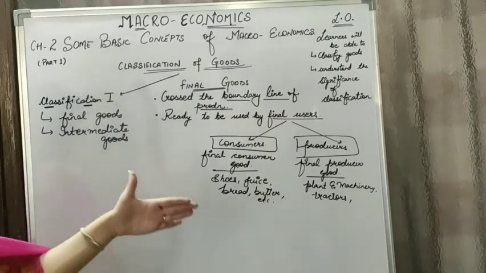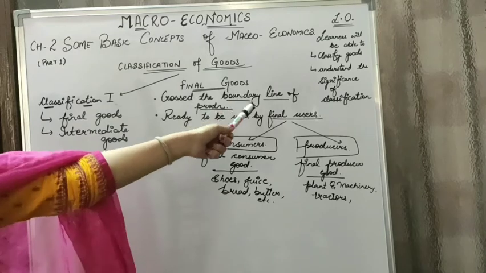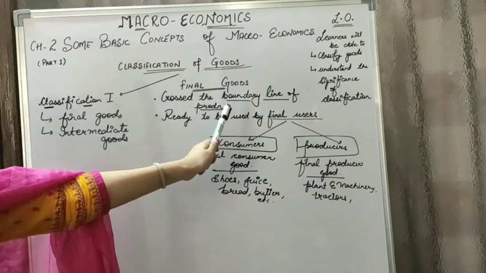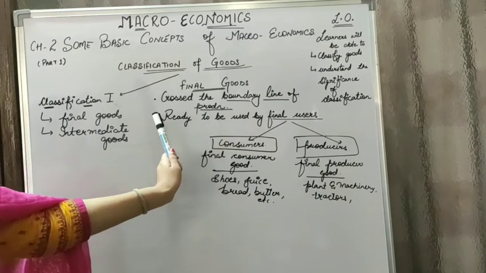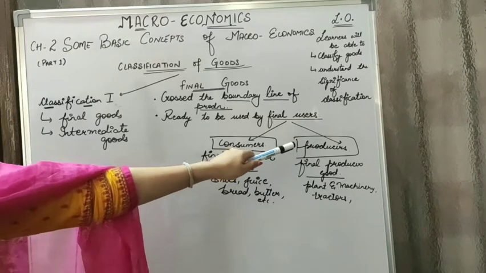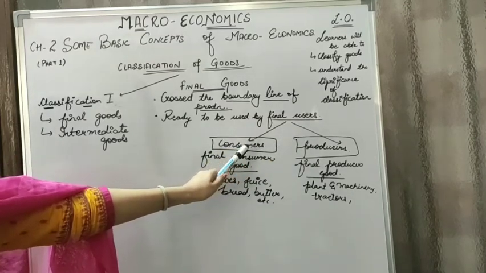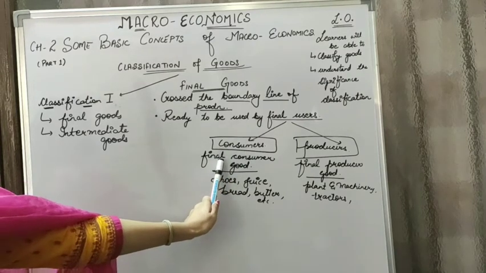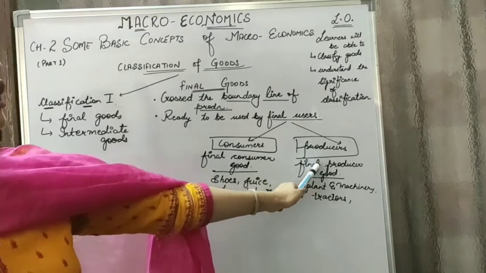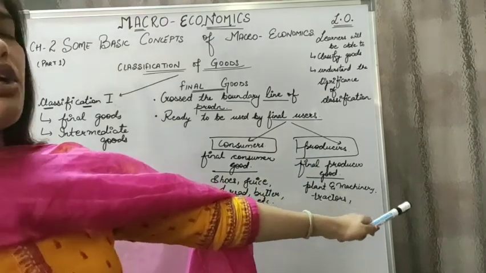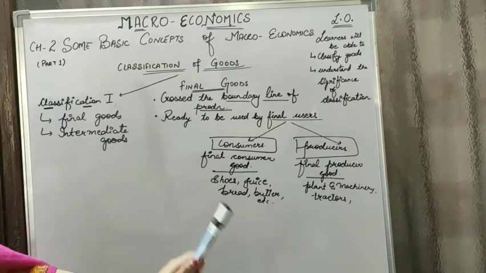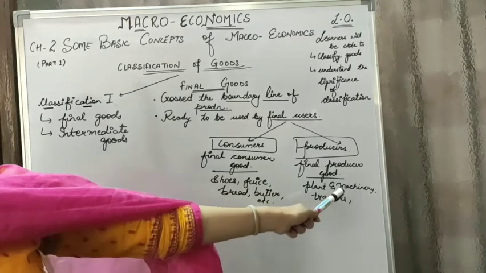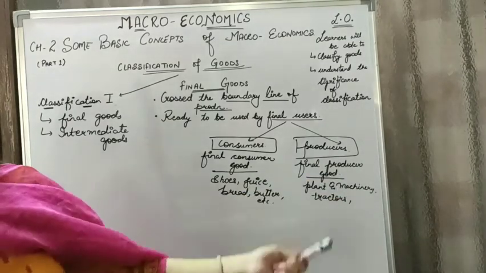So I repeat, what are final goods? Final goods are the ones which have crossed the boundary line of production. That is, the process of production is over for these goods. No value can be further added to these goods, and they're ready to be used by the final users. There are two types of final users here. Either it can be used by a consumer, and then it becomes a final consumer good, or if it is used by a producer, then it becomes a final producer good. Examples of final consumer goods are shoes, juice, bread, butter, etc. And the examples of final producer goods are plant and machinery, tractors, harvesters and many more.